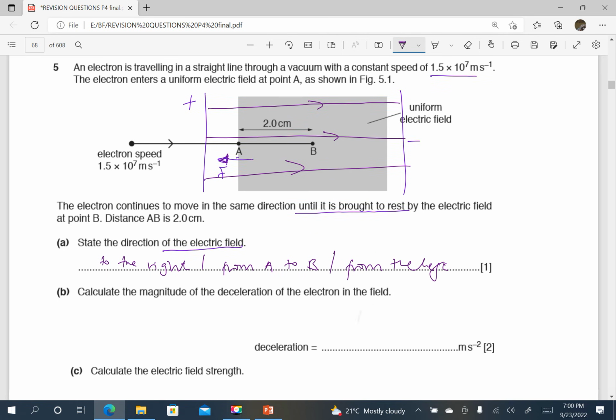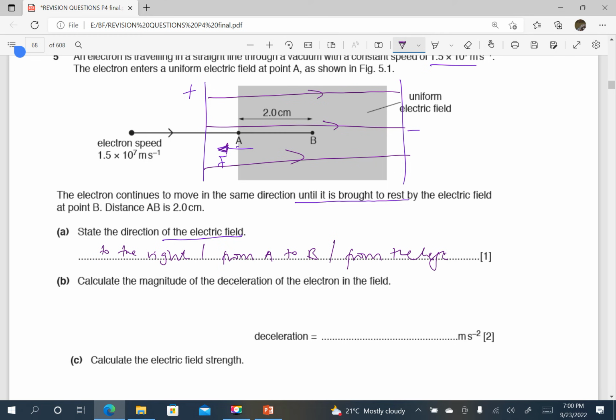Calculate the magnitude of the acceleration, of the deceleration of the electron. So here we shall simply use v squared equals u squared plus 2as. And we want the acceleration, deceleration. Acceleration is negative; deceleration is a negative acceleration.